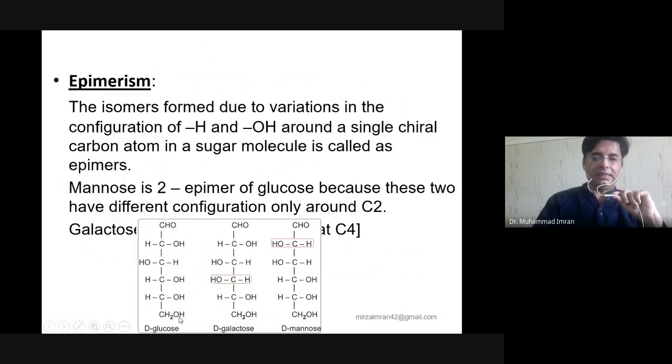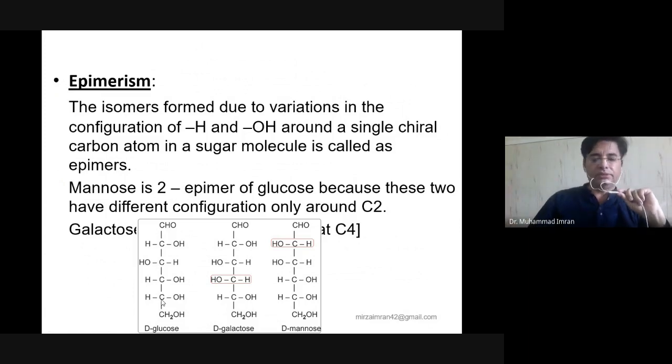First and last carbon are not chiral carbons. The rest of the 4 carbons are chiral because 4 different groups are attached to the carbon atom. That's why 1, 2, 3, 4 are the chiral carbons.